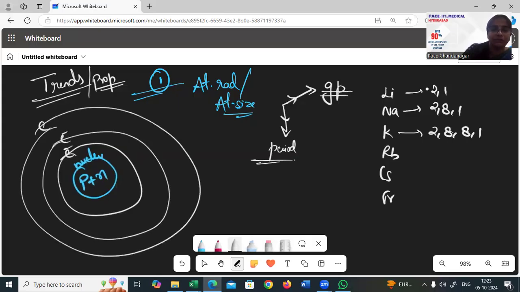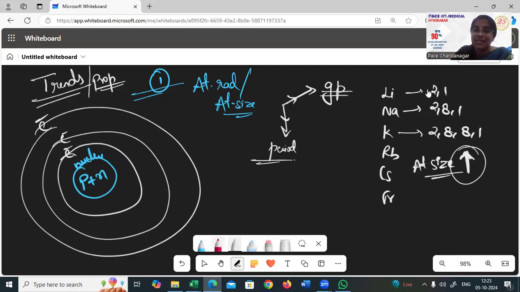Electrons would be revolving around the nucleus in particular shells, energy shells, wherein these shells will determine the size also. The more shells you have, the larger the size, the larger the radius of an atom. So as you can notice, Li, Na, K, as you come down in the groups of the periodic table, atomic size increases. Atomic size increases. Yes or no? It is increasing because, as we have seen, there is a predominant increase in the size there.